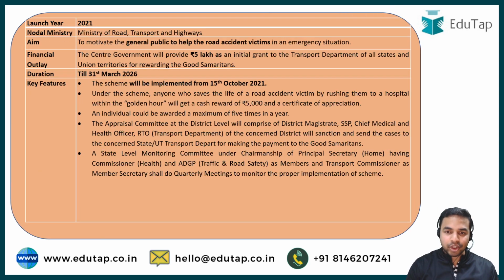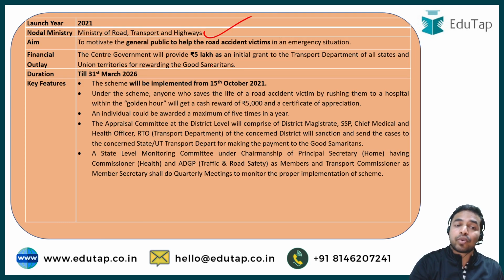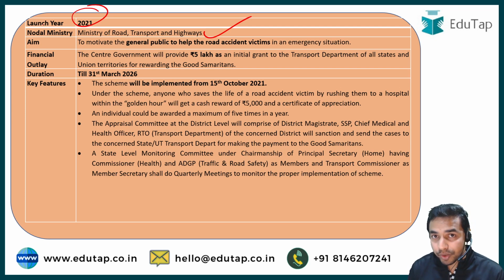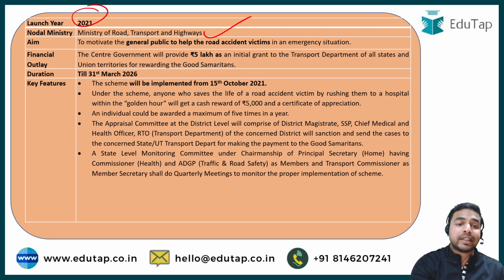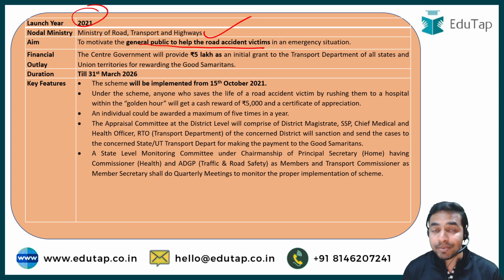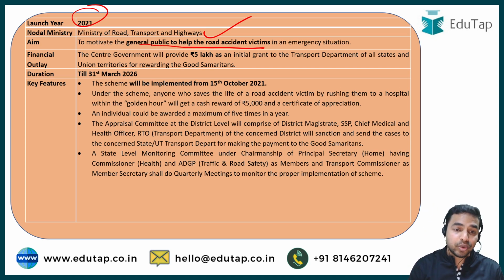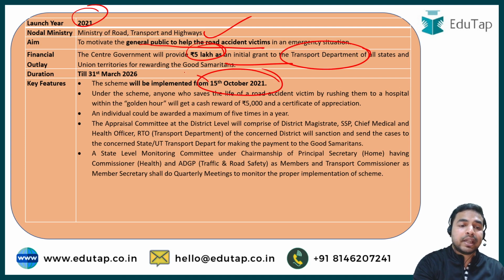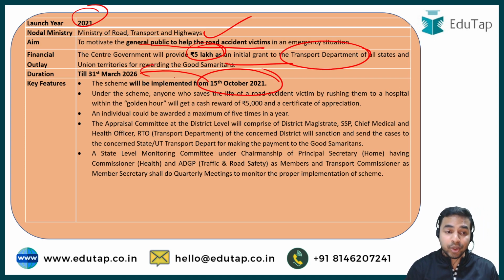So my dear learners, discussing this scheme in much more detail, the Ministry of Road Transport and Highways has launched this scheme in year 2021. And what exactly was the reason behind this launch? It was to motivate the general public to help the road accident victims in an emergency situation, and they are going to provide 5 lakh as an initial grant to the transport department of all states and union territories for rewarding the Good Samaritans. The scheme will be implemented from 15th October 2021 till March 31st 2026.